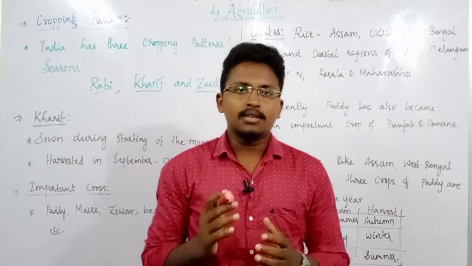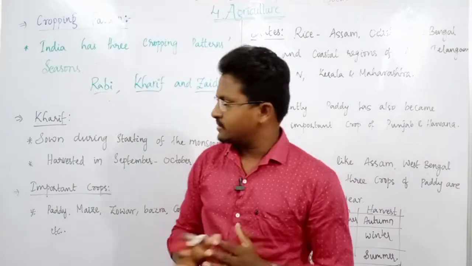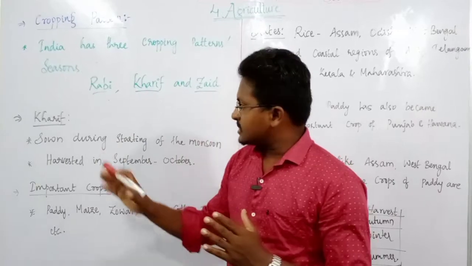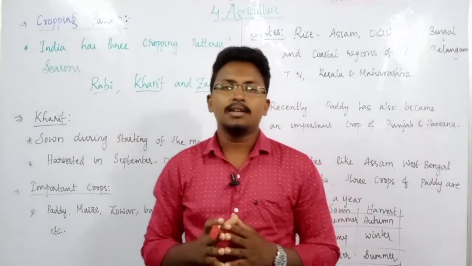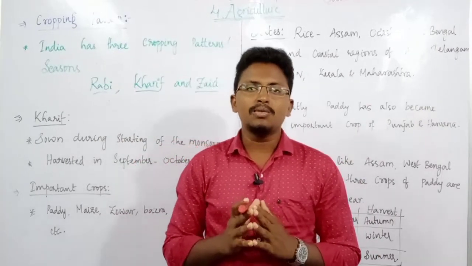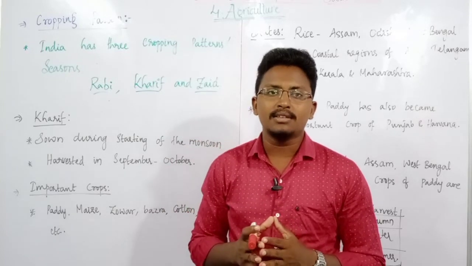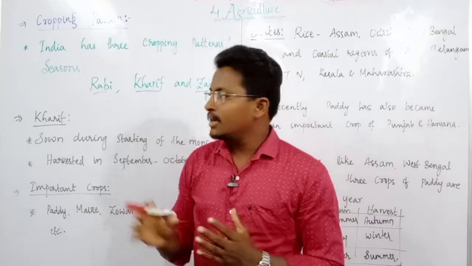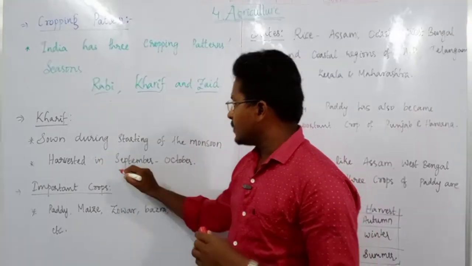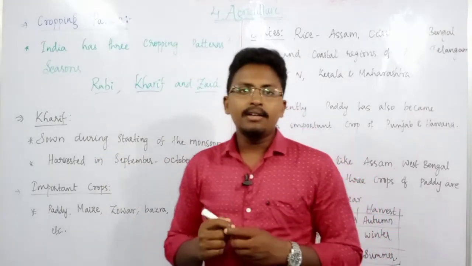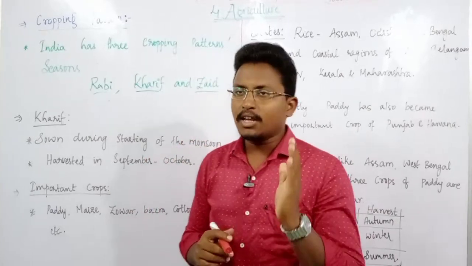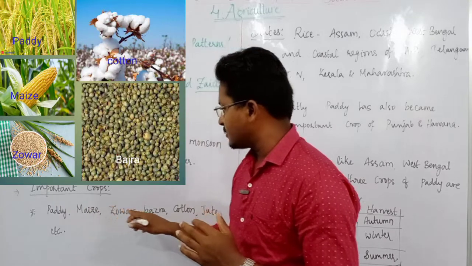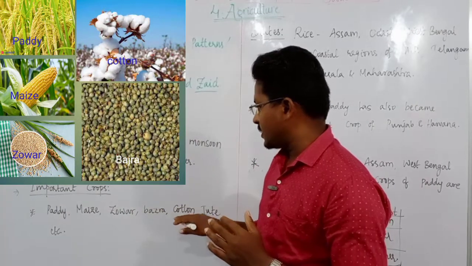Let's talk about the second cropping pattern in India, that is kharif season. This kharif season usually begins at the starting of this monsoon season, that means in the months of June, or sometimes it also begins in some areas in the months of July. Then it is harvested in the months of September and October, and some of the important crops that are grown during this kharif season are mainly paddy, maize, jowar, bajra, cotton, jute,